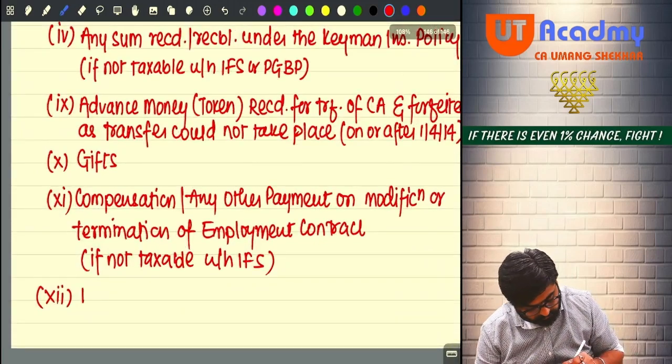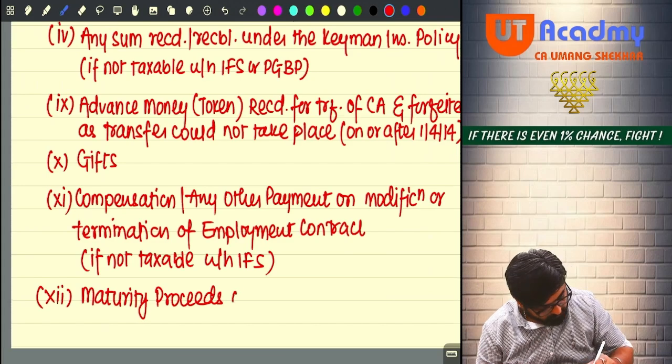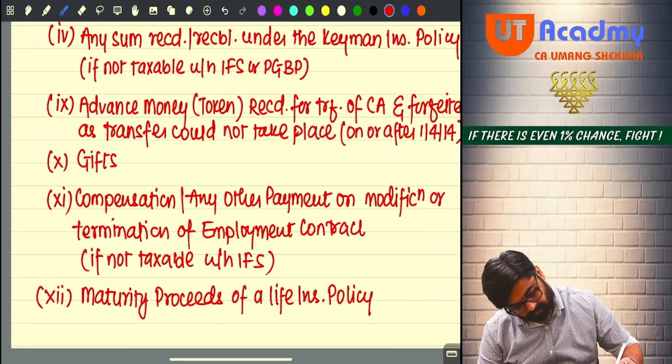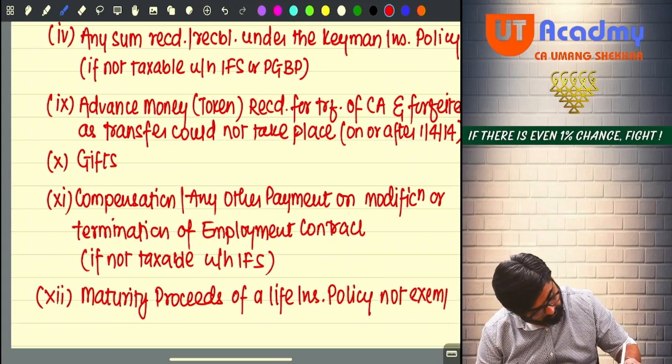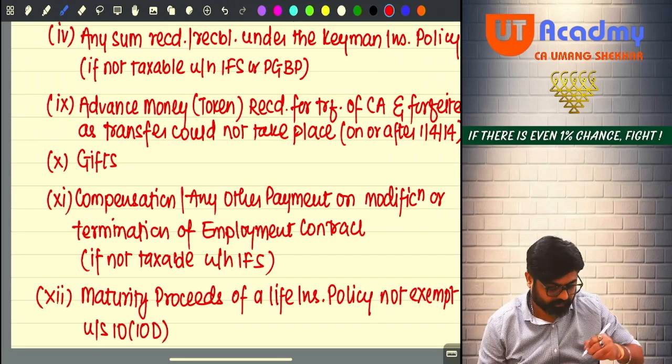12th is maturity proceeds of a life insurance policy which is not exempt under section 10(10D).